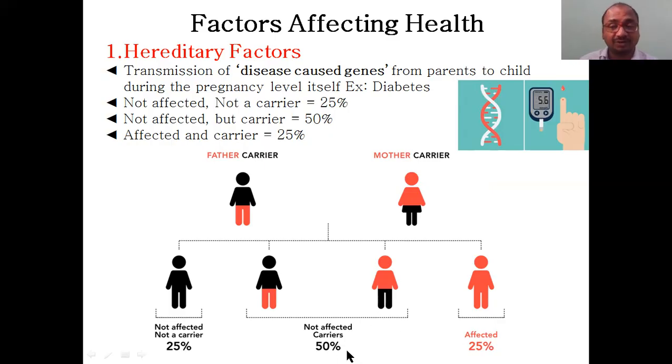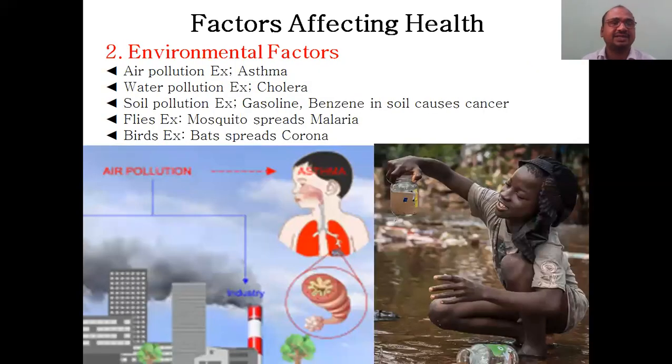Very important diagram. You can write it very easily, you can remember. Not affected, not a carrier. See, not affected, and they will not carry it also. Here, they will be affected and they will carry the genes to the next generation again. Here, not affected. They will not be affected, but they will simply act as a carrier. So these are the problems you can write in the examination.